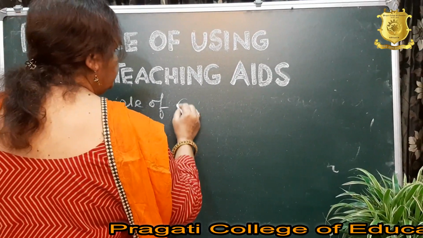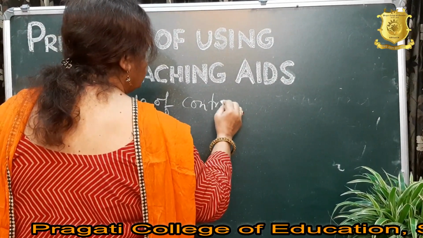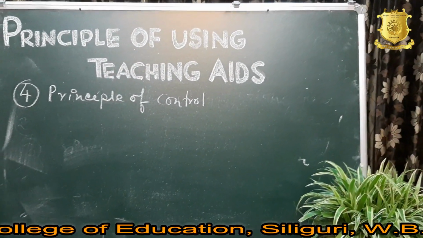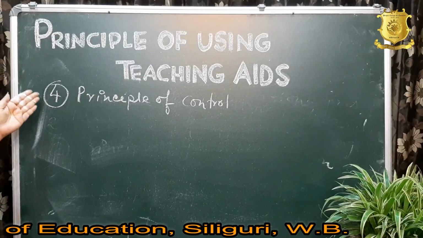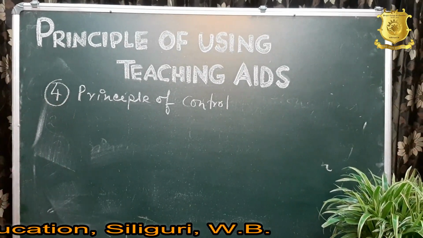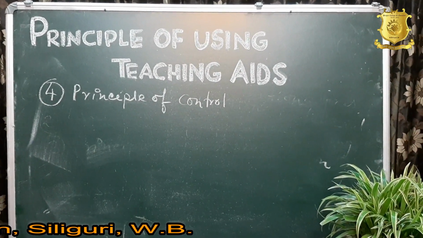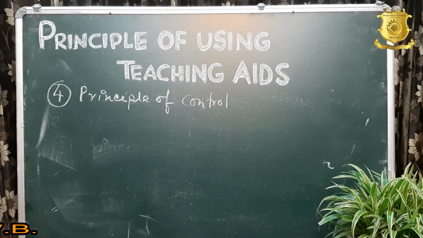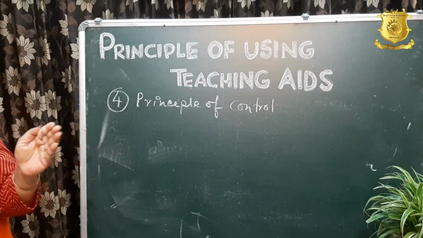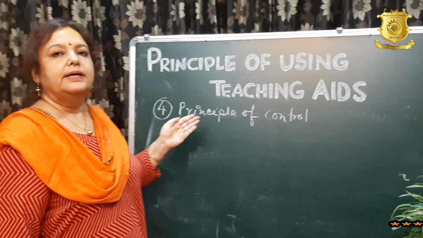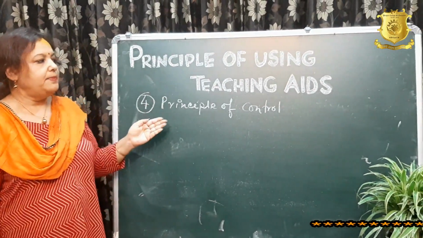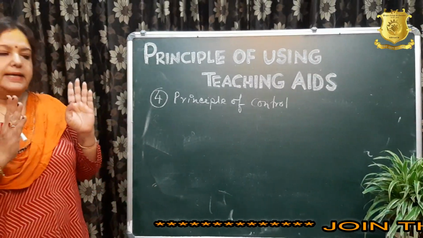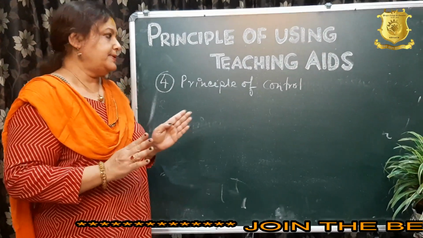Number 4 point was the principle of control. So what falls under this category? Number 1, after using teaching aids, the teacher has to be very careful and keep all the teaching aids in the proper place, so that they can be used safely afterwards.